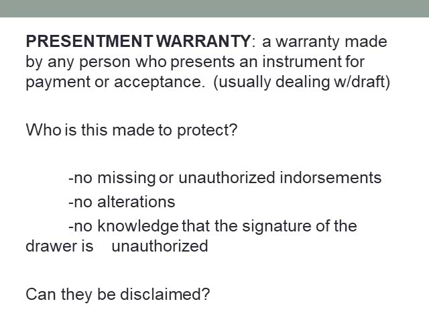So basically that it hasn't been messed with in any way, and that they're the person who's entitled. They're saying it's not forged. And if it ultimately turns out that it is a forgery, then the person making the forgery is going to be liable for breach of warranty to the bank, to the financial institution, because that's who you're presenting your draft or your check to. So can they be disclaimed? Yes, they can.